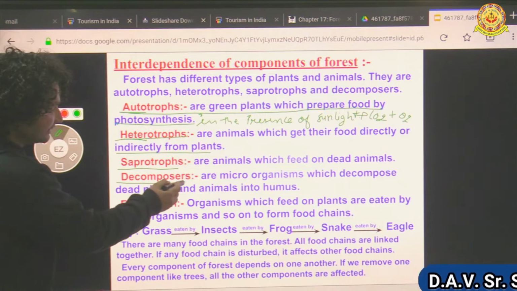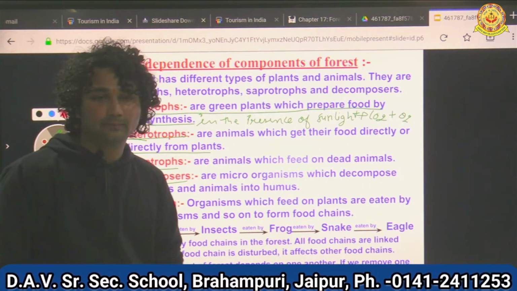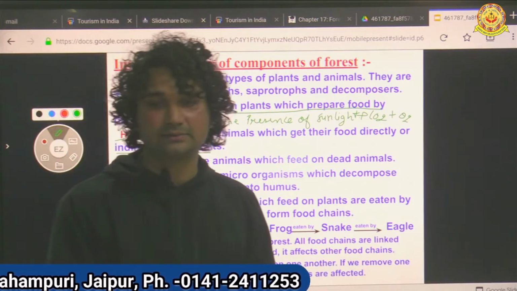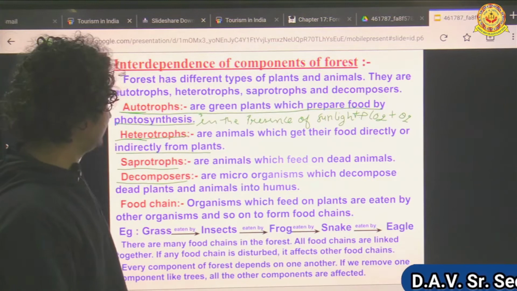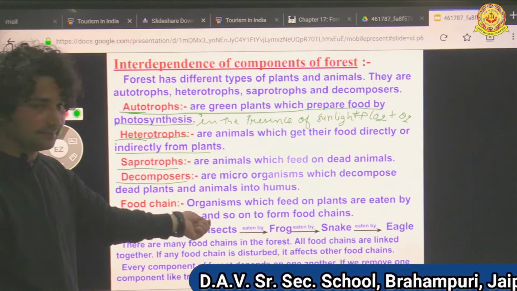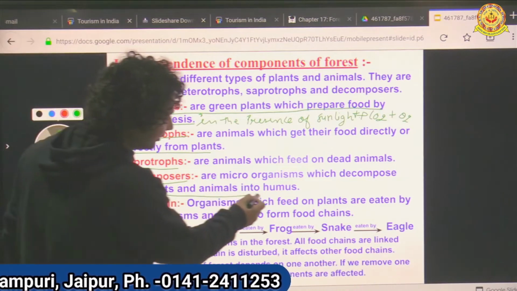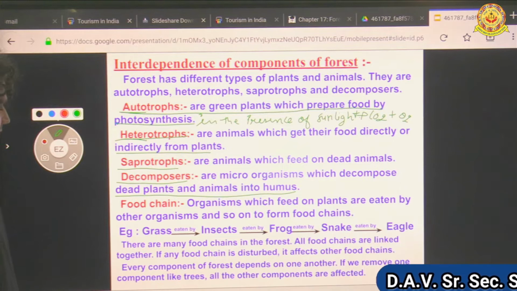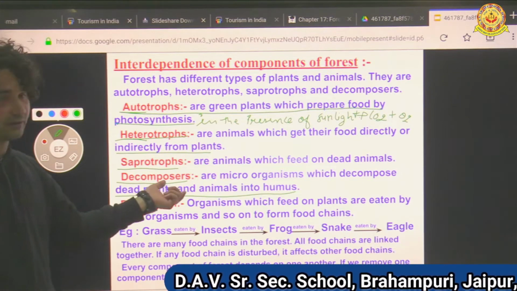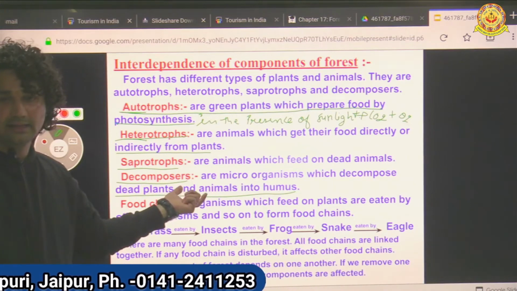Now decomposers. Decomposers are the microorganisms which decompose dead plants and animals into humus.